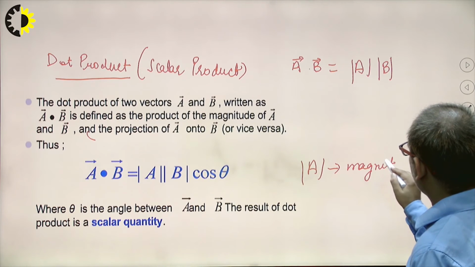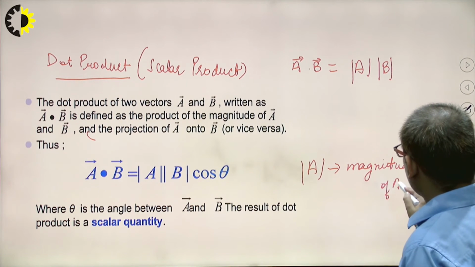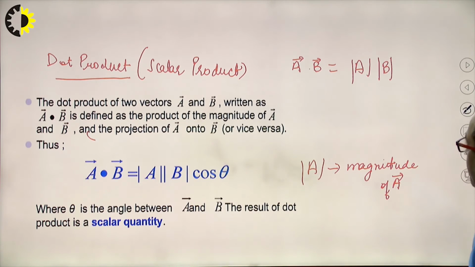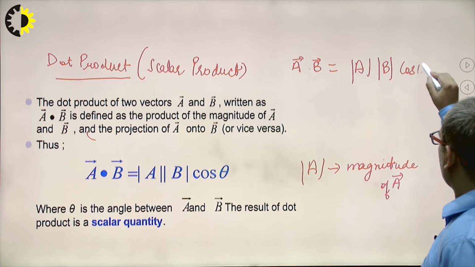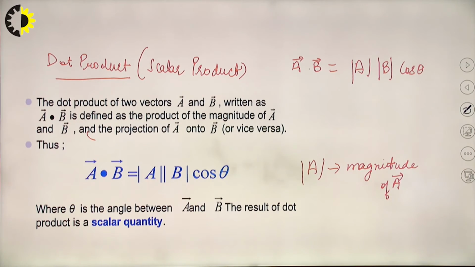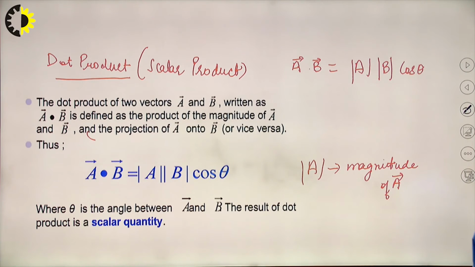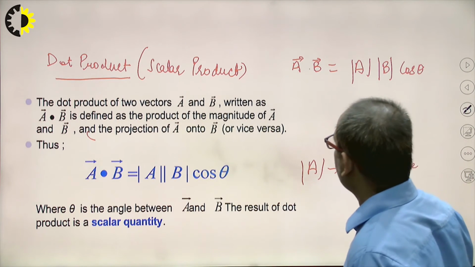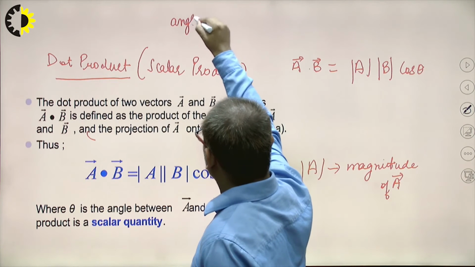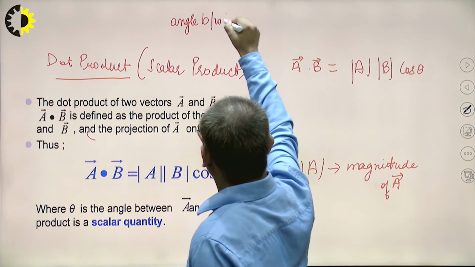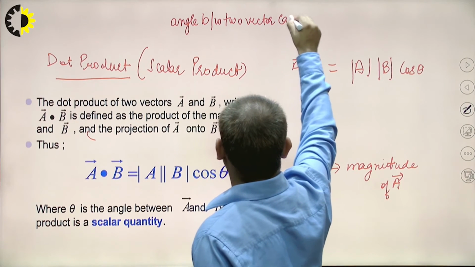Magnitude of A vector. Clear? Multiply by cos theta, and what is this theta? It is the angle between the two vectors, and the angle between two vectors can only be found